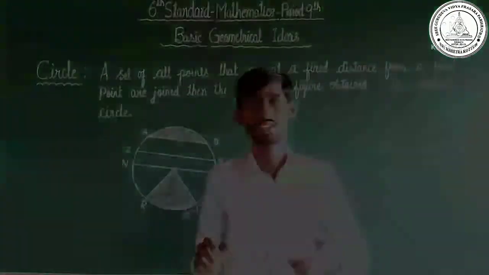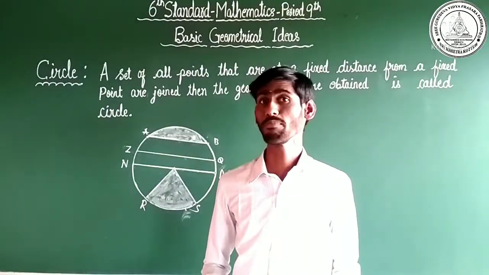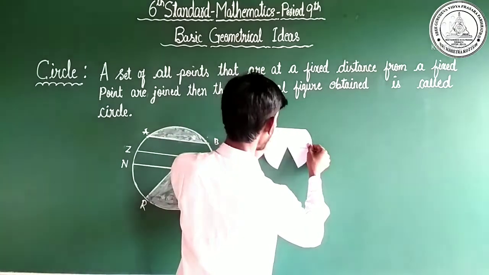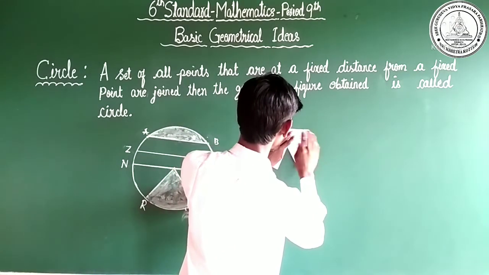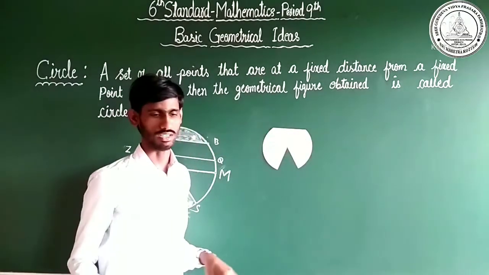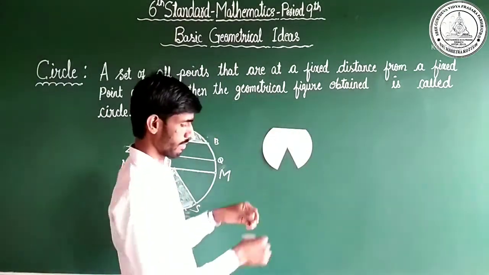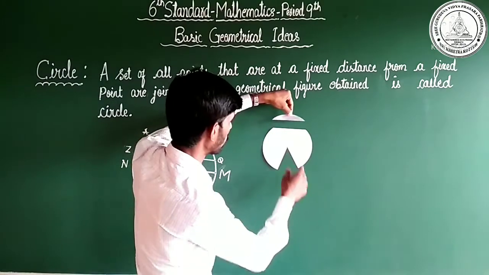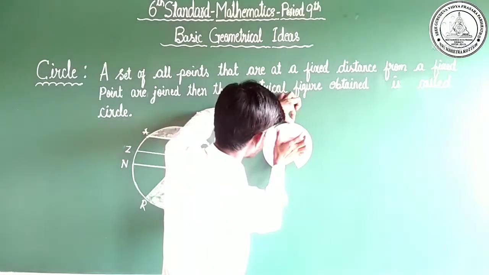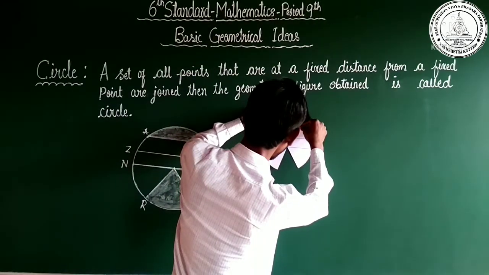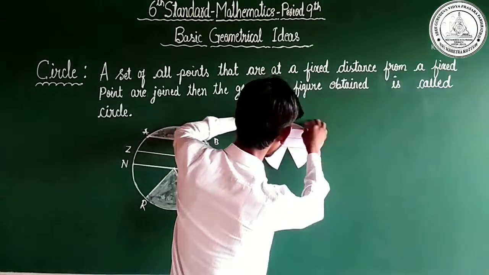Let us observe the parts of a circle with the help of paper. Observe it, dear children. This is the example of a circle. Just now we discussed the segment.